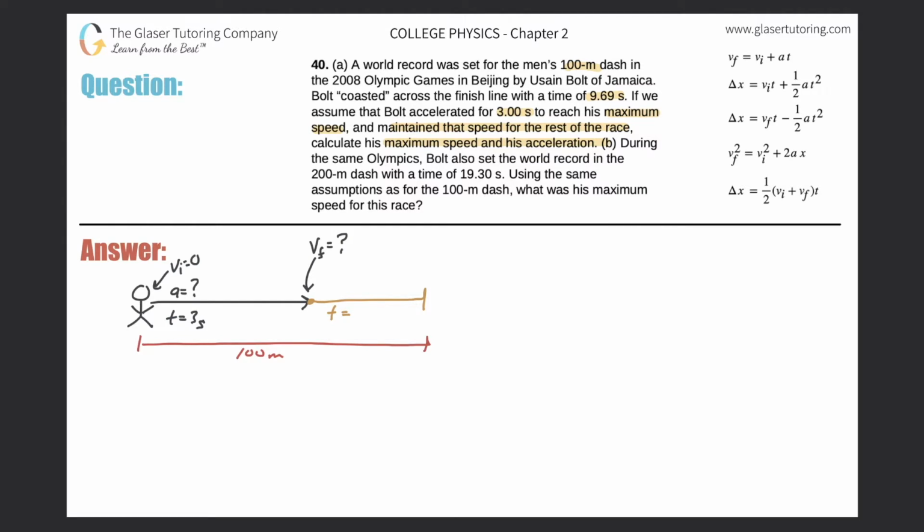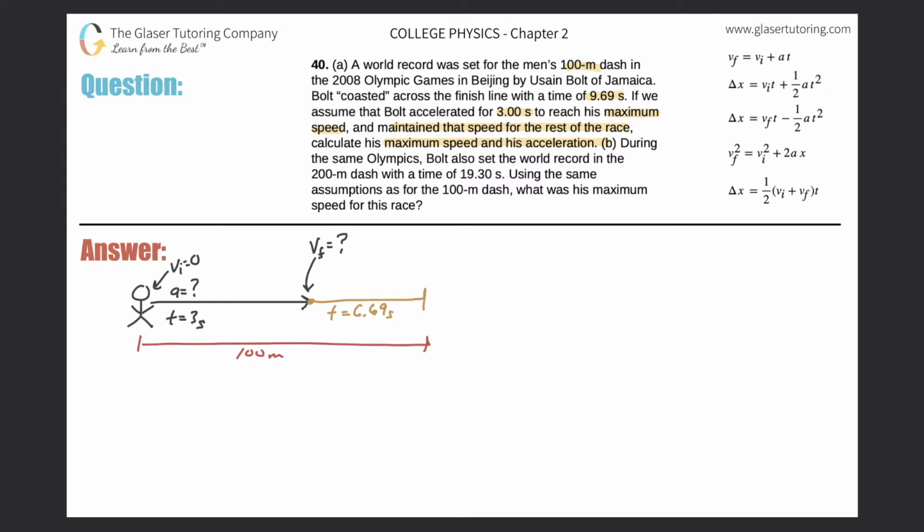So let's do that in the calculator. 9.69 minus 3. And why do you need a calculator for that? I don't know, but just to be safe, 6.69. That'll be in seconds. Okay, great.